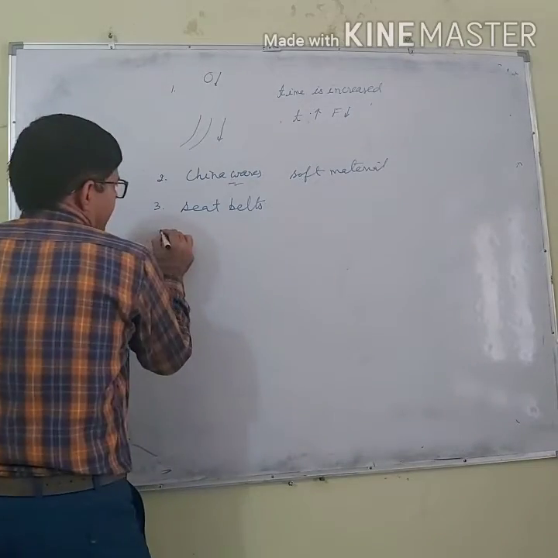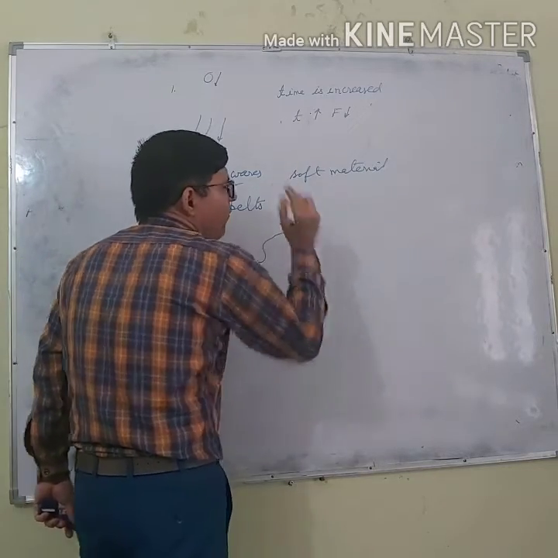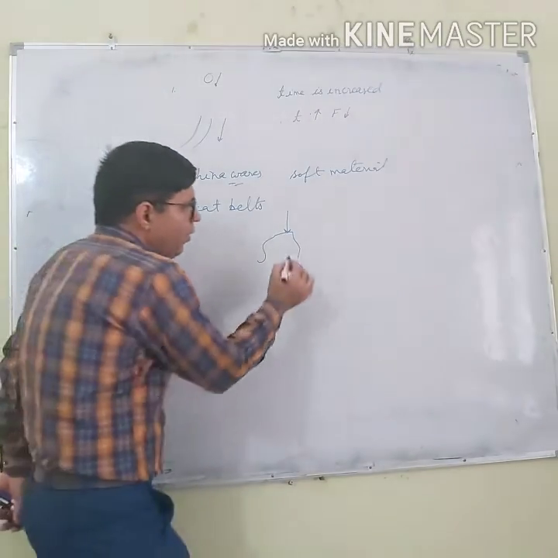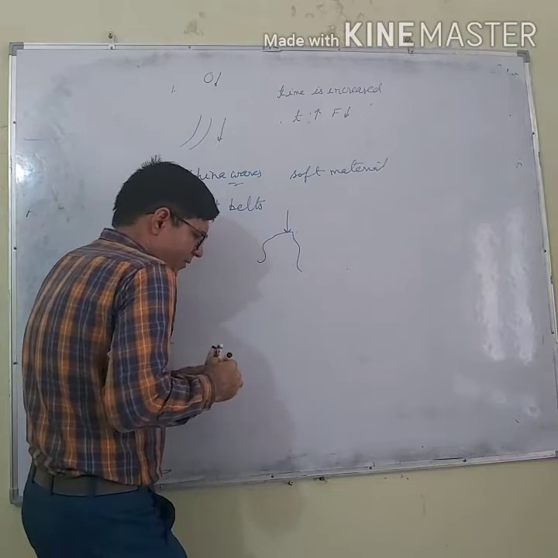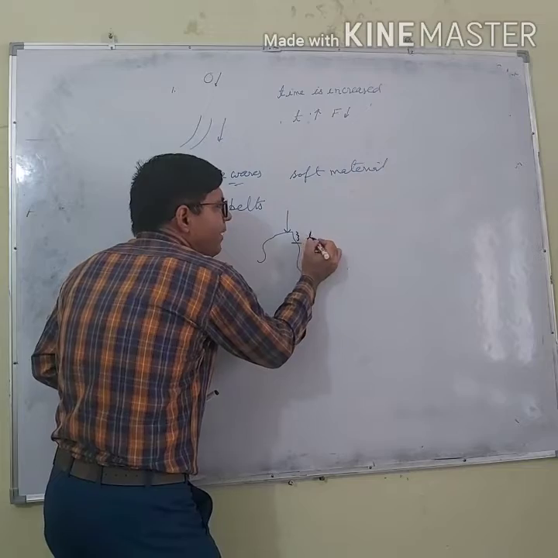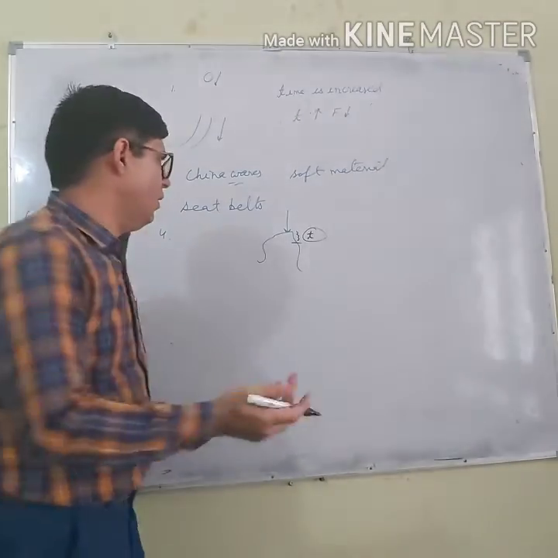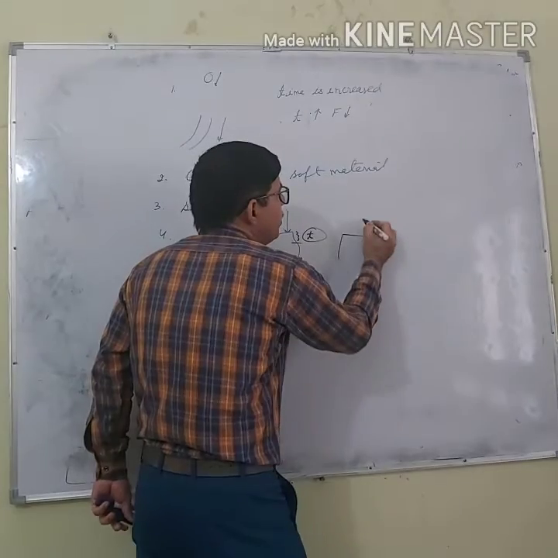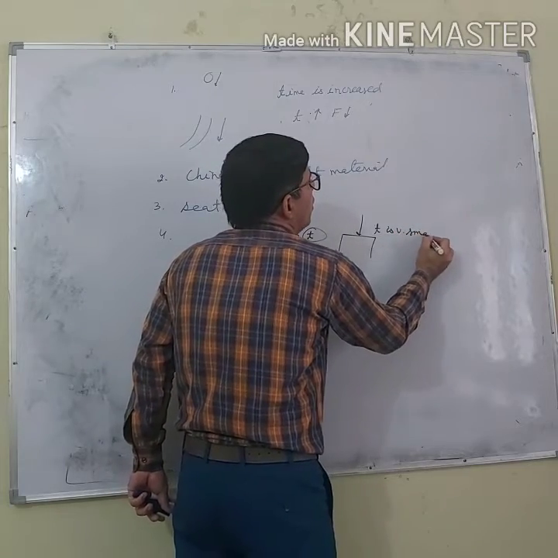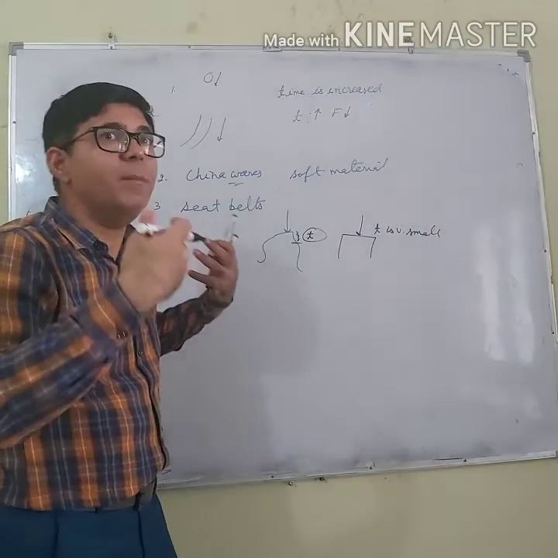Fourth point is, let us say there is a heap of sand. When a person falls on a heap of sand, he doesn't get injured. Why? Because when he falls, the sand is compressed, and when it is compressed, it takes some time. As a result, force is decreased. Whereas if a person falls on concrete, time is very small, and the force exerted by concrete is very large. So the person will be injured.